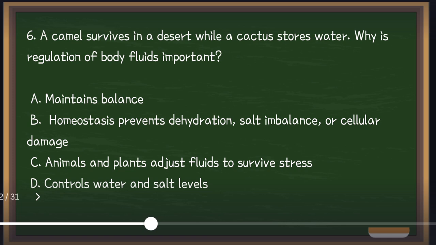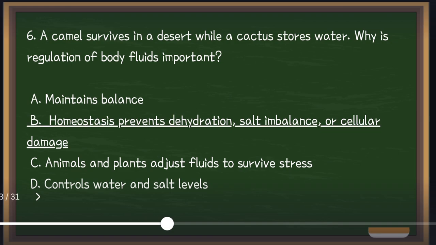Next number. A camel survives in a desert while a cactus stores water. So why is regulation of body fluids important? It is very important because, is it A, maintains balance, B, homeostasis prevents dehydration, salt imbalance or cellular damage, C, animals and plants adjust fluids to survive stress, or D, controls water and salt level. Is it A, B, C, or D? So the answer is letter B. Homeostasis prevents dehydration, salt imbalance, or cellular damage.